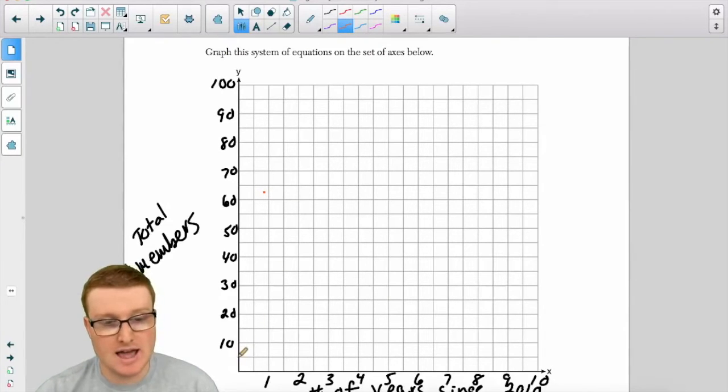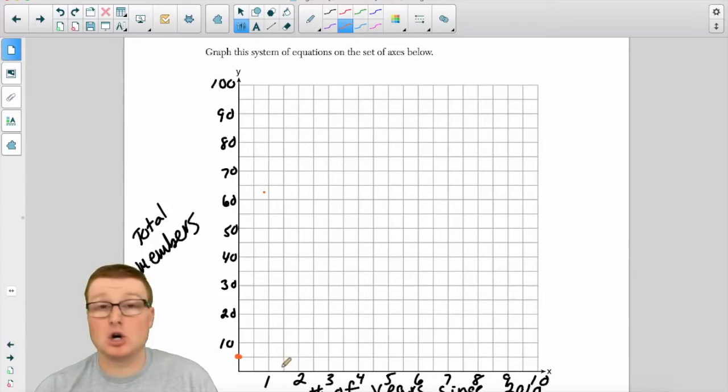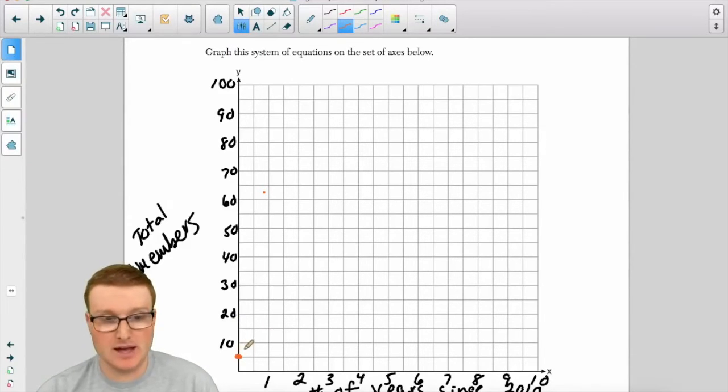The swim team function had 5 members, and it is increasing by 10 per year. So we go up 10 members to the right one. So in the first year, they now have 15 members, okay? So I'm going to go up 10 to the right by 1. That's 15 members.